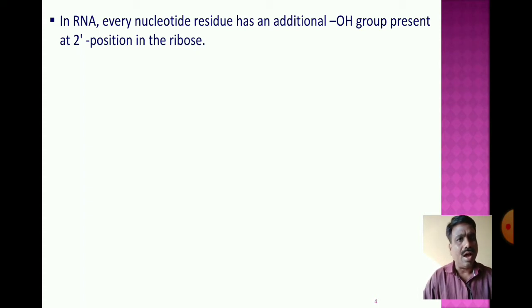In RNA also the nucleotide is present, and its residues have an additional OH group at the 2' position in the ribose.